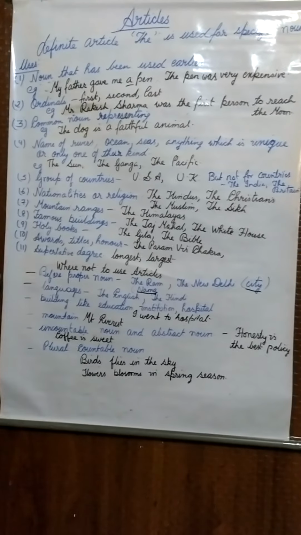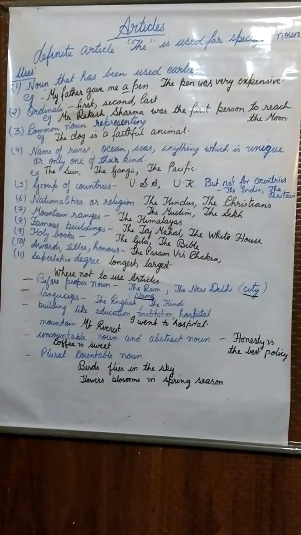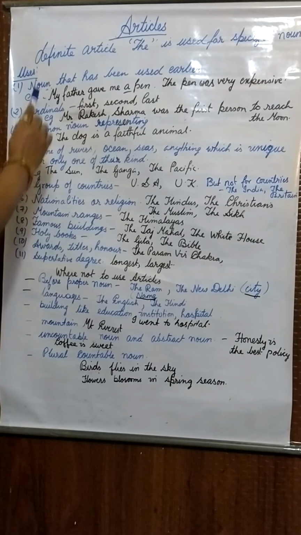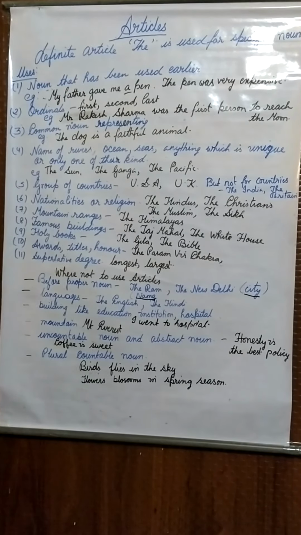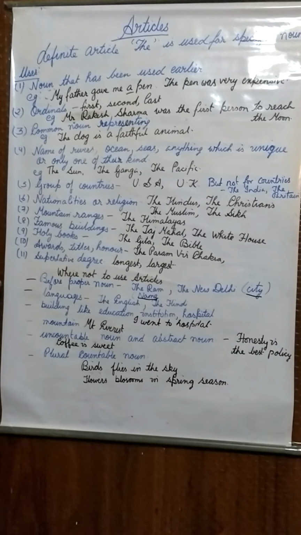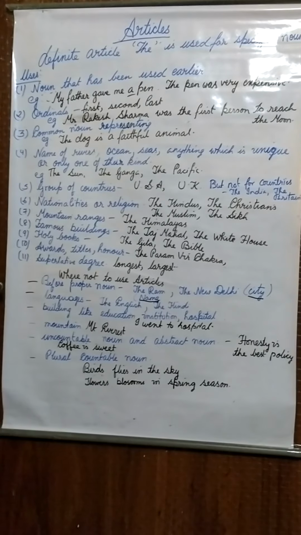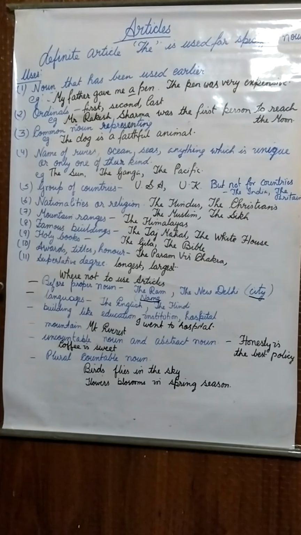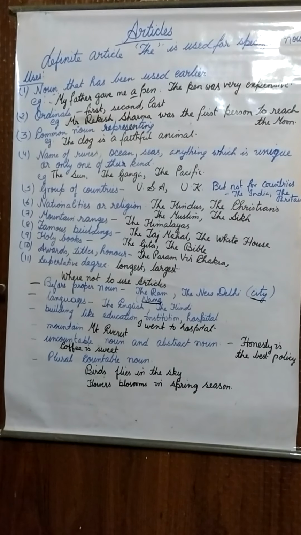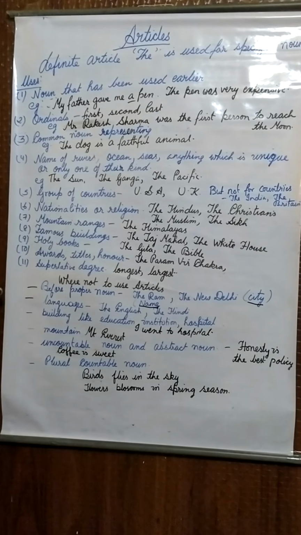We have seen the use of the indefinite articles, that is a and an. Now we will see the use of the definite article, that is the. The is used for a specific noun. A and an are used for an unspecific noun, but the is the article that will be used for a specific noun. Let us see the uses of the article the.